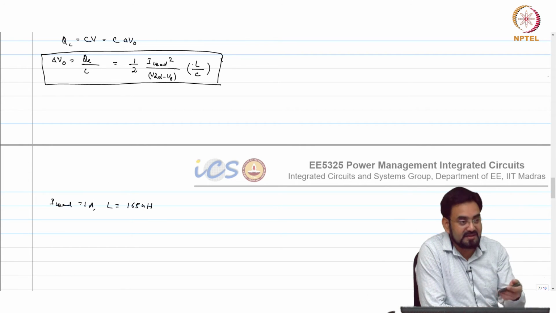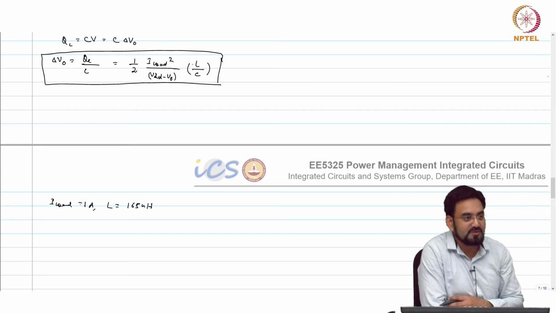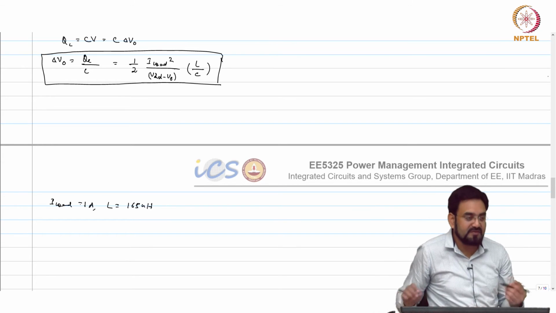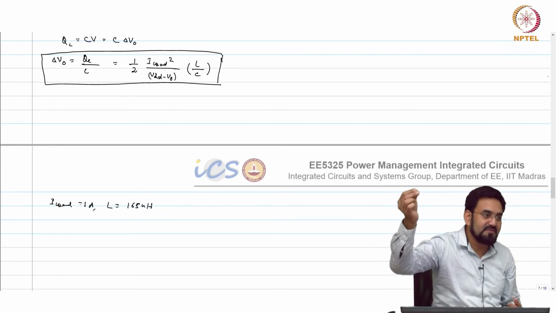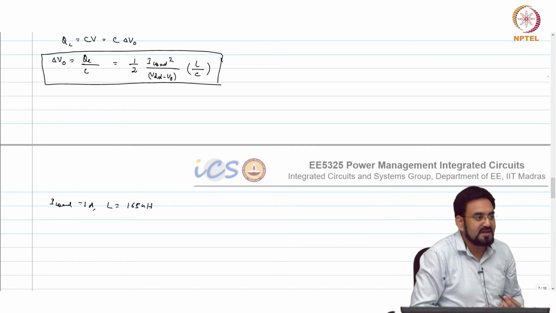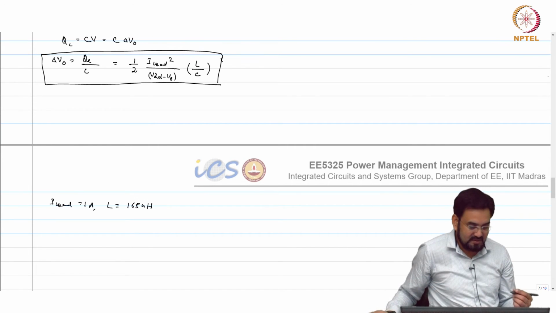But if you make the load current 2x, then again you lose like 4 times. So it's a square relationship here. Which means if you are looking for 0 to 500 milliamp instead of 0 to 1 amp, you get a 4x advantage in the transient in this particular case.